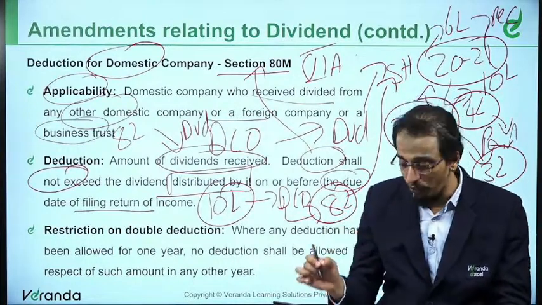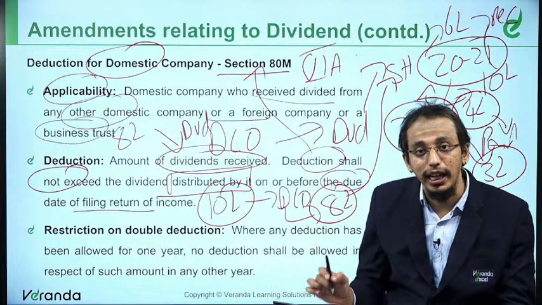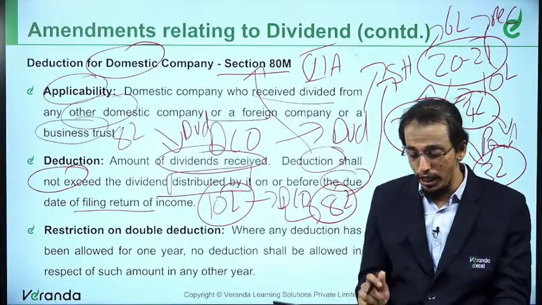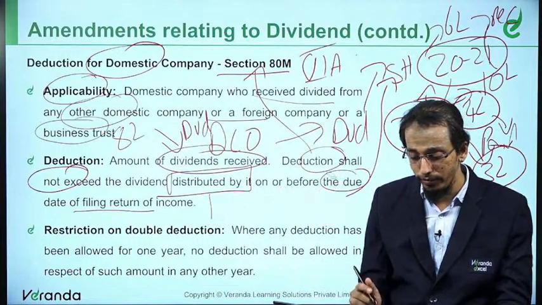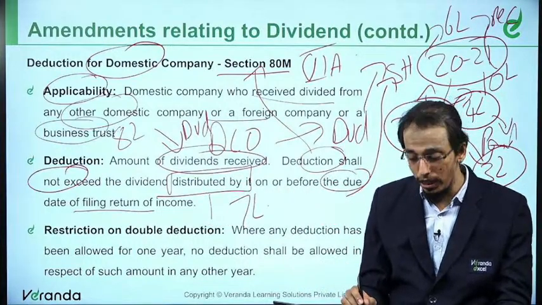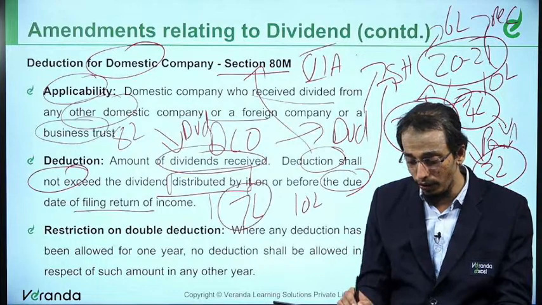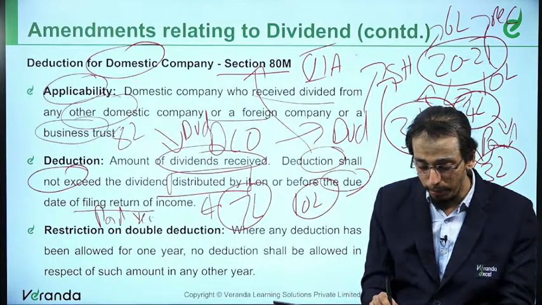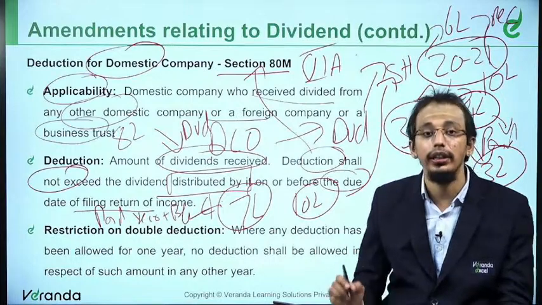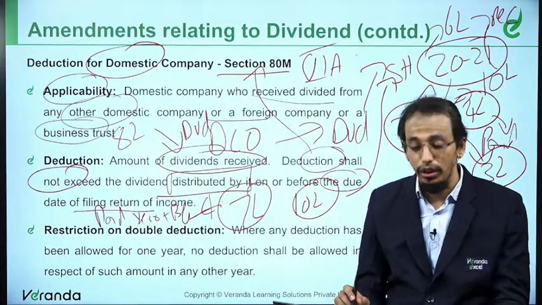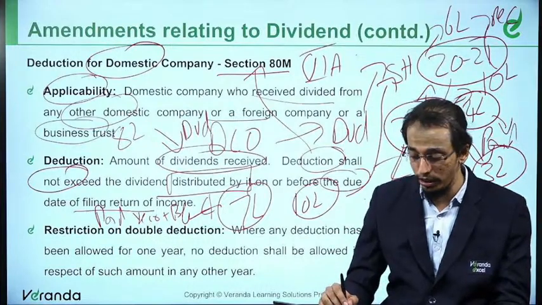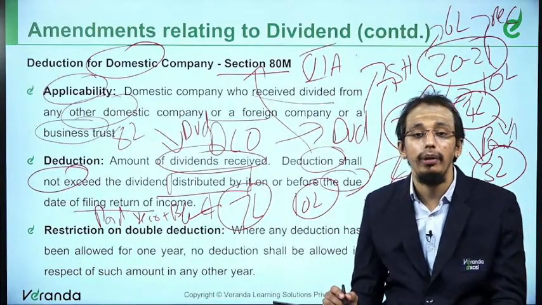So here it is 4 lakhs plus 3 lakhs, totally 7 lakhs. You have to take that 7 lakhs and compare it with the 10 lakhs, whichever is lower. What is 7 lakhs? Dividends paid during the year plus before the due date of filing the return of income. So it is 7 lakhs or 10 lakhs, whichever is lower, 7 lakhs would be allowed as deduction.